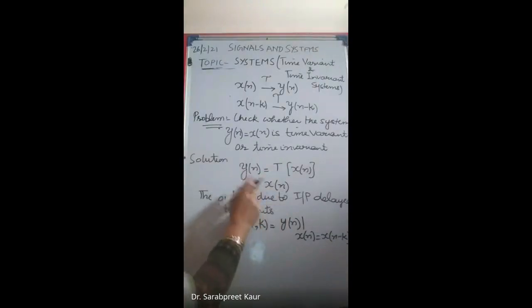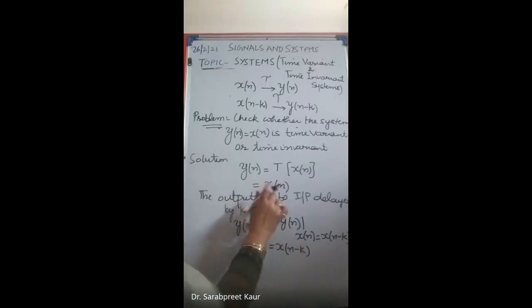What is that equal to? It is just equal to x(n minus k), meaning we are just replacing x(n) by x(n minus k). So y(n,k) is equal to x(n minus k).